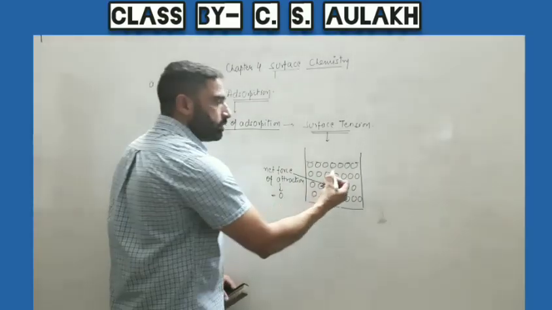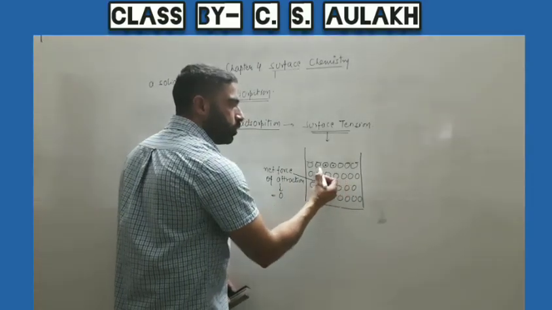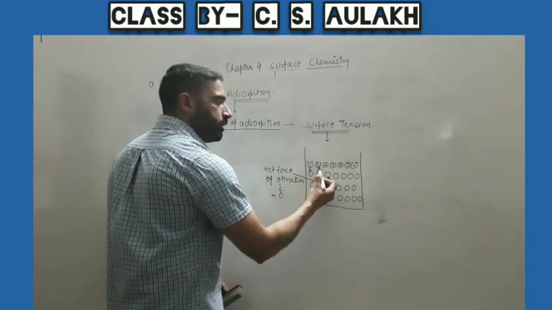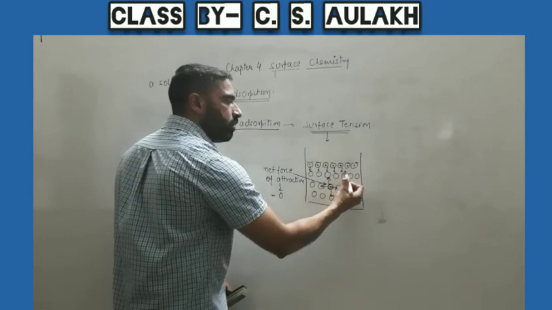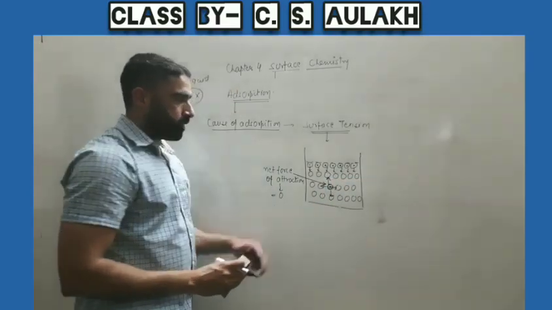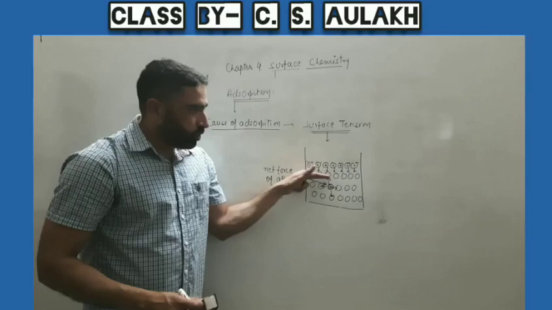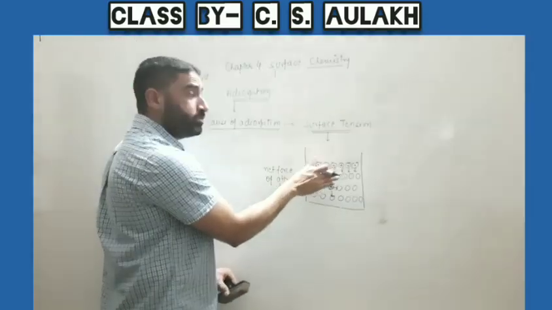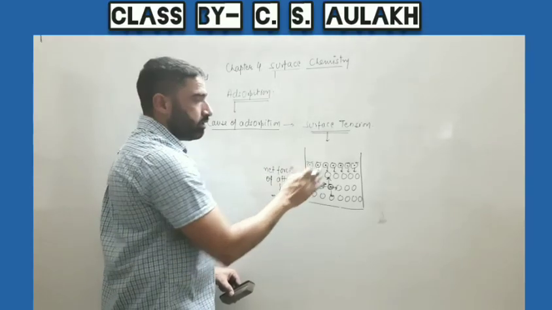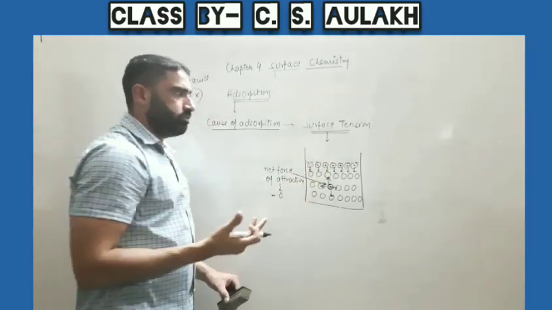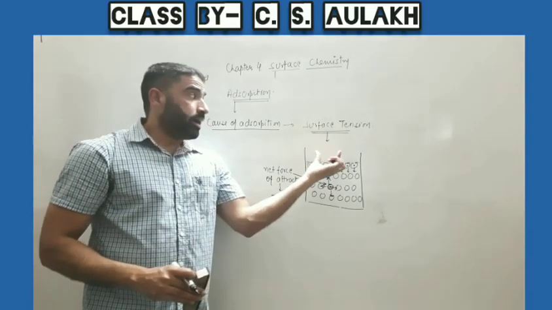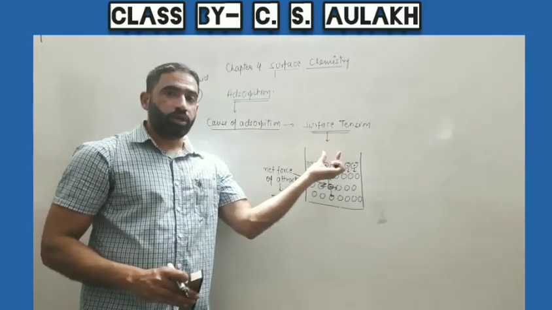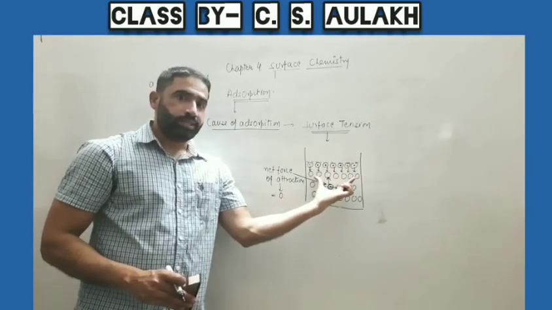We see that the molecules which are present close to the surface are pulled downward by the molecules lying exactly in the lower layer. And there is not any molecule above the surface. There can be vapors, but vapors can't balance the force of attraction because in the vapor phase there will be very few molecules as compared to the molecules present in the bulk.